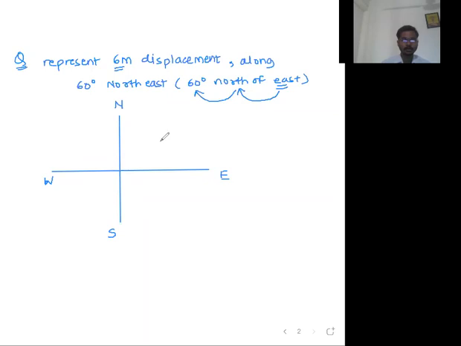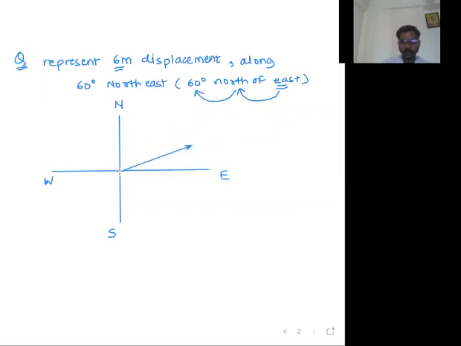Now east is the reference direction, so we have to start here. East is the reference direction, and from the east we have to travel towards north.